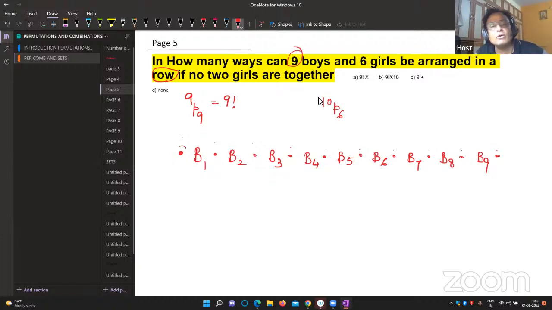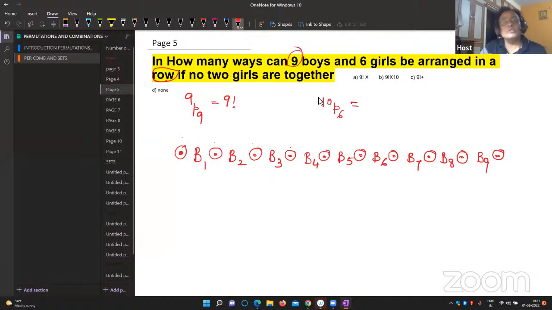Look at this. The round circles are the places where the girls can sit. But how many places are available here? Clearly understand the question. There are 10 places here: 1, 2, 3, 4, 5, 6, 7, 8, 9, 10. Out of 10 places, we have to arrange 6 girls.